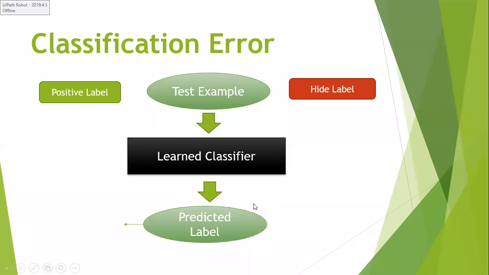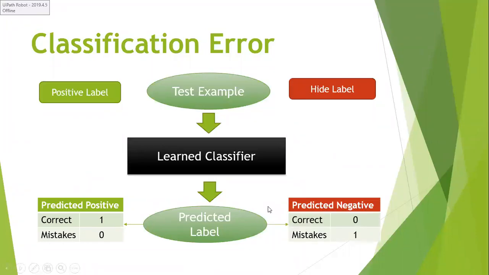If it predicts positive, then its score is 1: the number of corrects is 1 and mistakes is 0. If it predicts negative, the number of corrects will become 0 and mistakes will be 1.